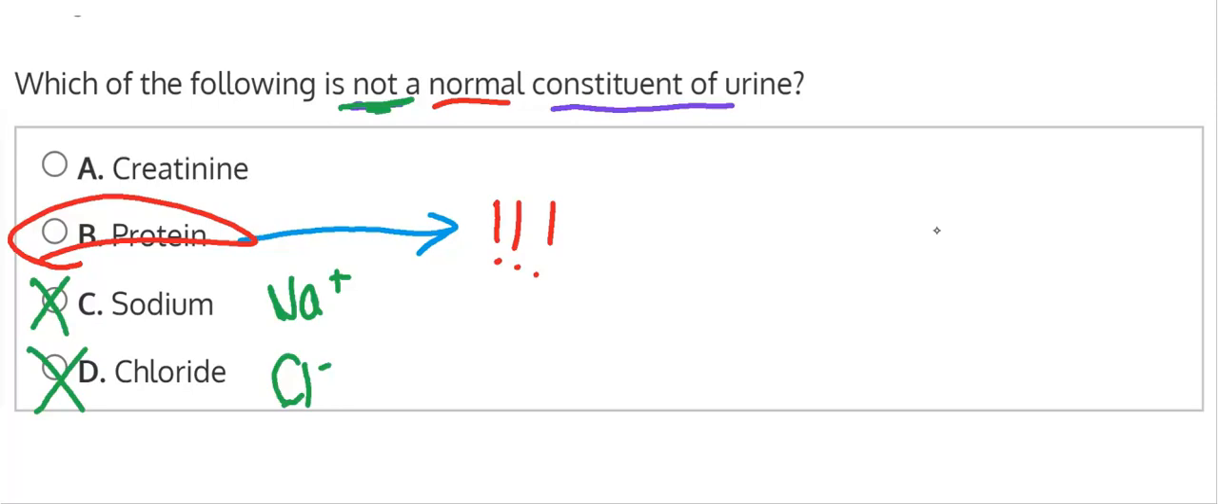Going back to option A, creatinine. Creatinine is not reabsorbed or excreted, but it is exclusively filtered through the kidneys. So usually it would be at the rate of excretion from the bloodstream, and therefore you would find creatinine as a constituent of urine, and therefore we would eliminate option A. So protein would be your answer here of which is not normally found in urine.